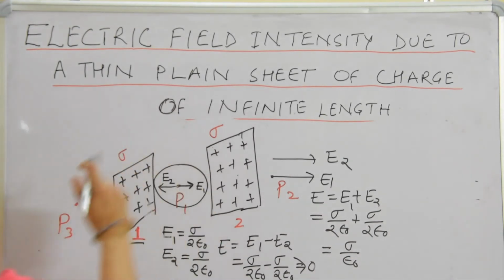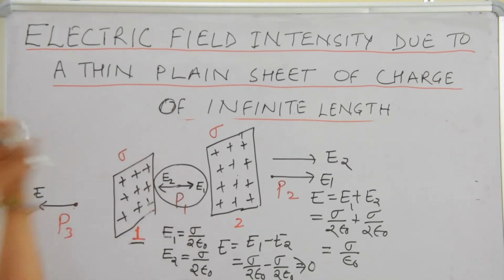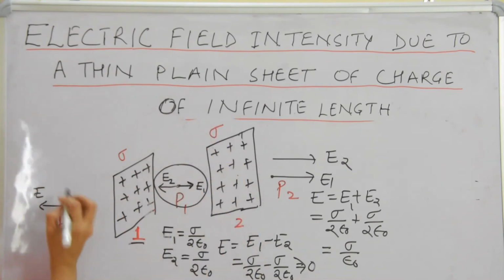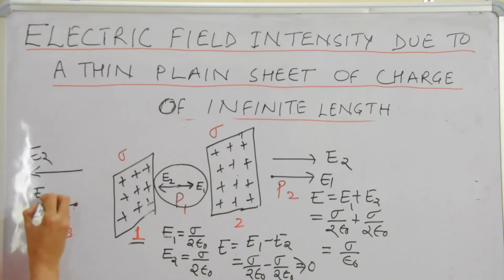Now come to point P3. At point P3, due to sheet 1, what would be the direction of electric field intensity? Outside, because of positive charge the direction is always outside. Because of sheet number 2, again outside, E2 will again be outside.